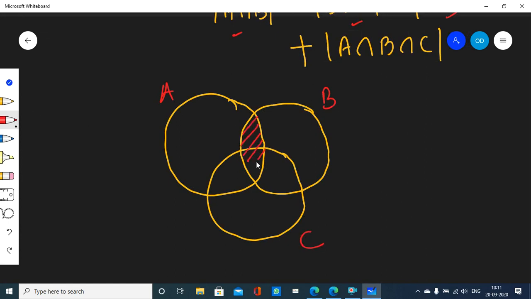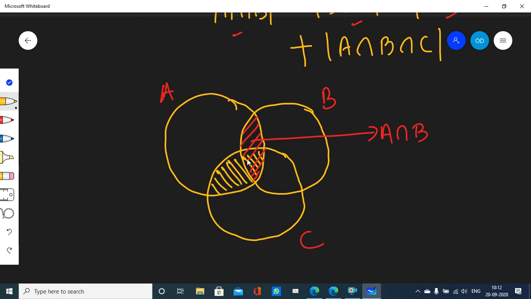You see this region that carries all the elements that are mutually shared by A and B both, right? This red region is called A intersection B. Got it?